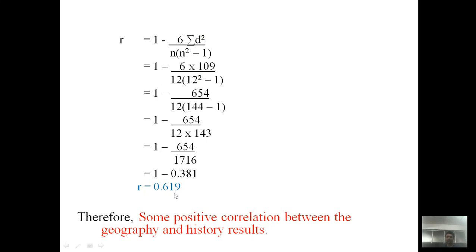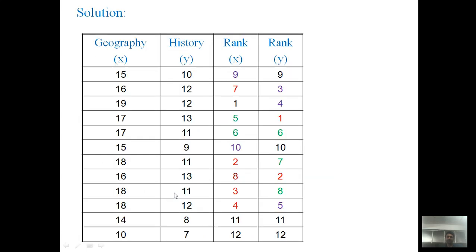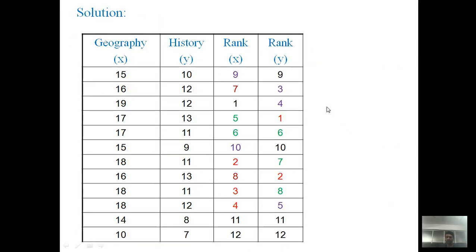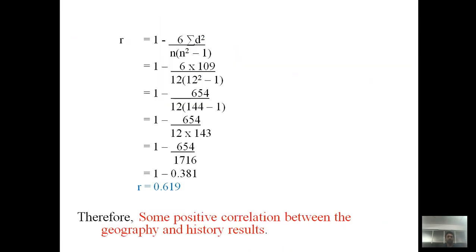Again, we know that it lies in the interval 0.25 to 0.75, so we say that it is intermediate: there is some positive correlation between the two variables x and y. So we conclude that there is some positive correlation between the geography and history results.